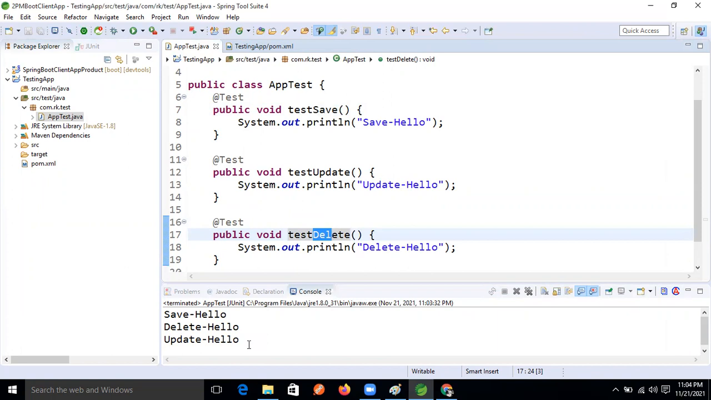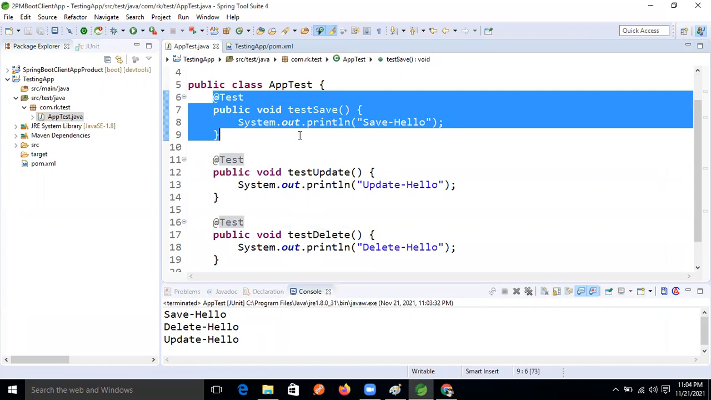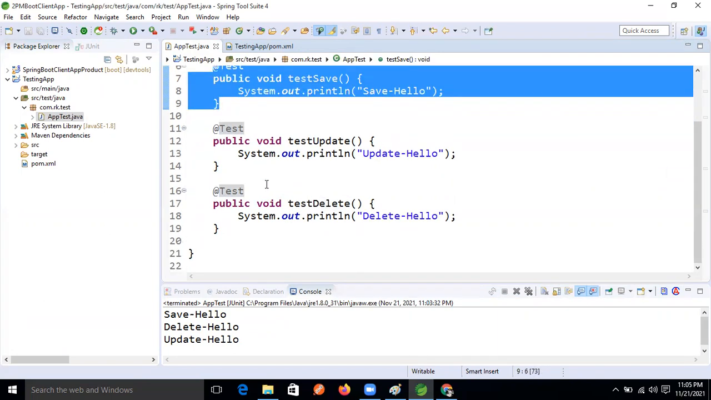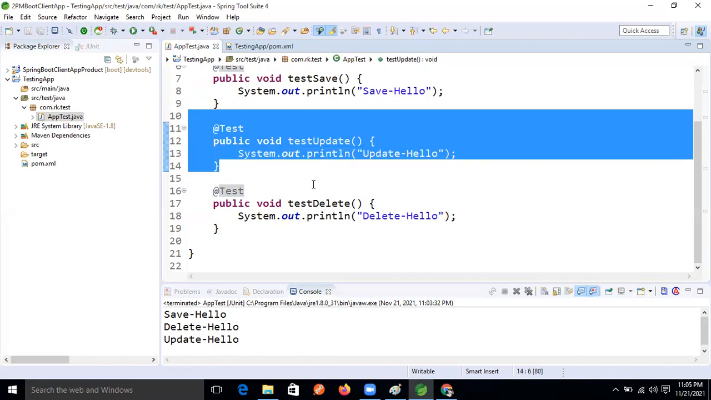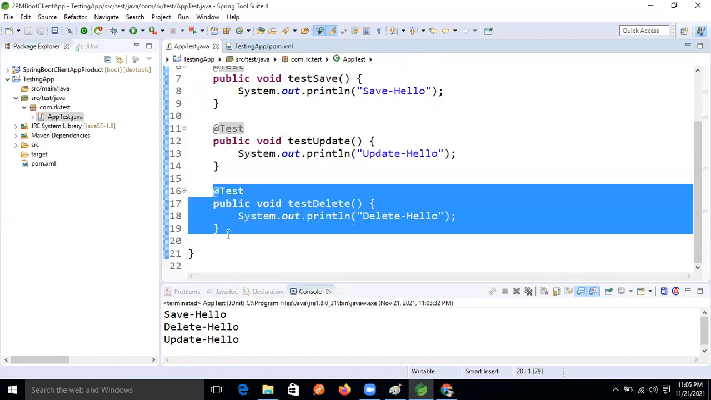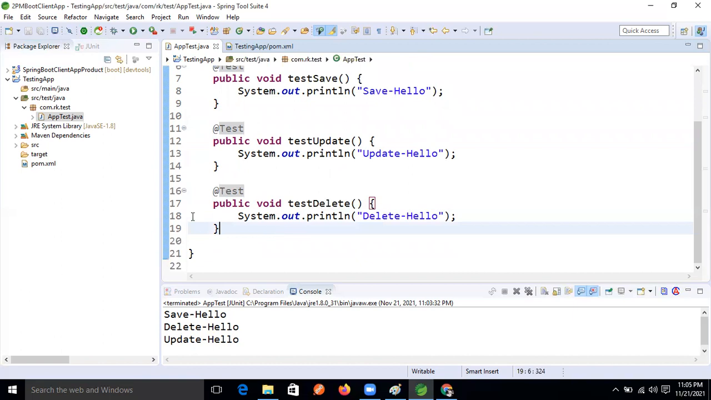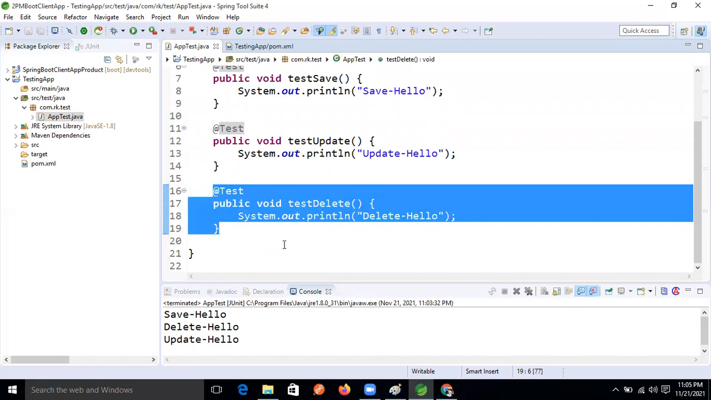So in real time, whenever we are testing our test cases, our requirement is that I want to first save the data, right? First the save method should run. After that I want to update, that update test case. And last I want to run the delete method.